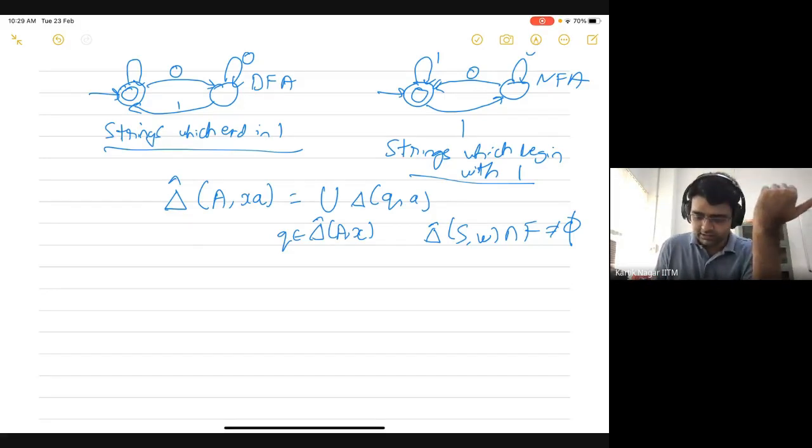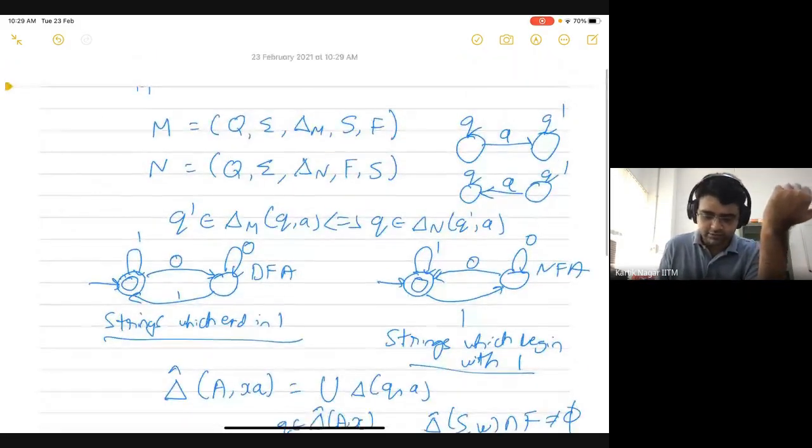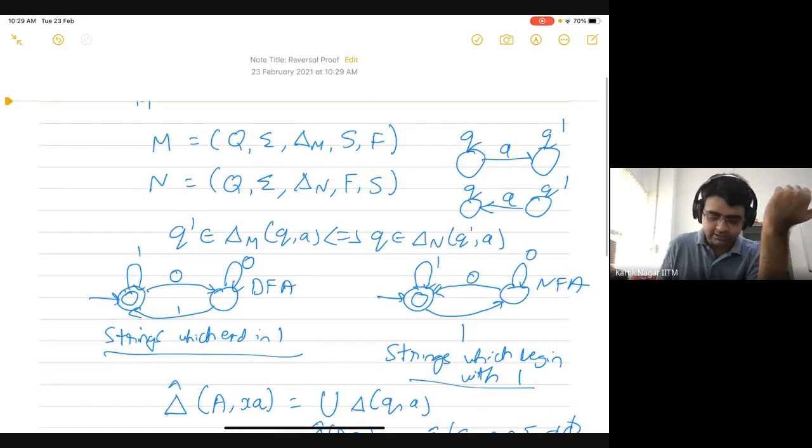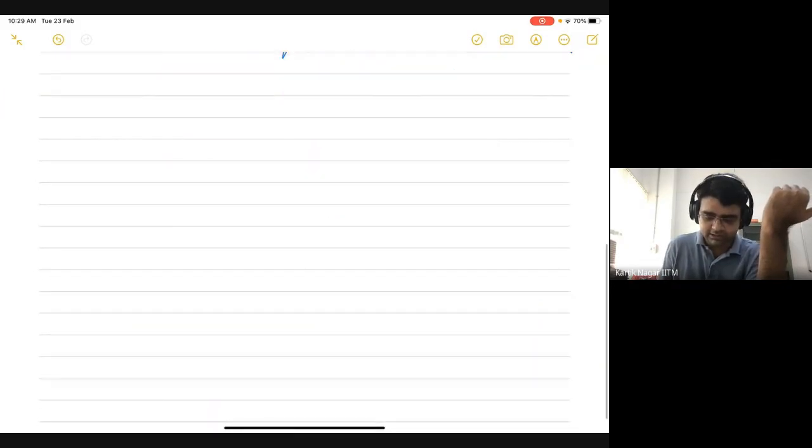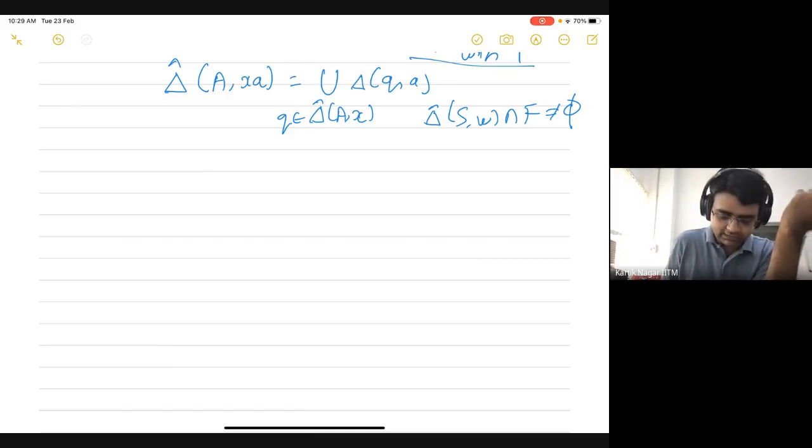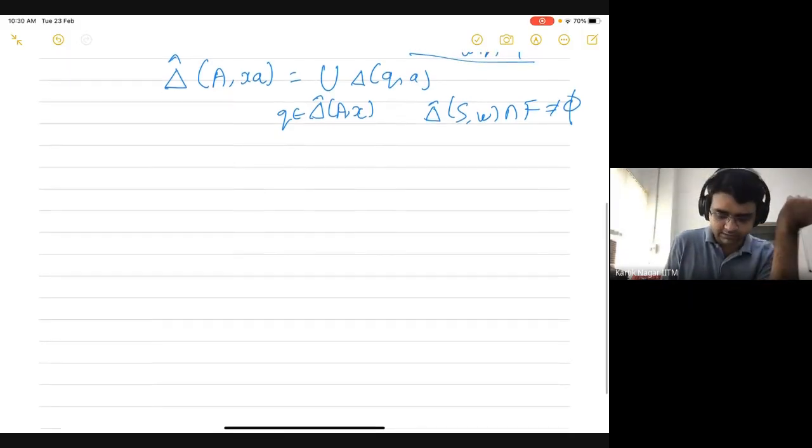Right, so we have defined this automaton N, and we want to show that. What is it that we want to prove? We want to prove that the language of N is equal to the reverse of the language of M.